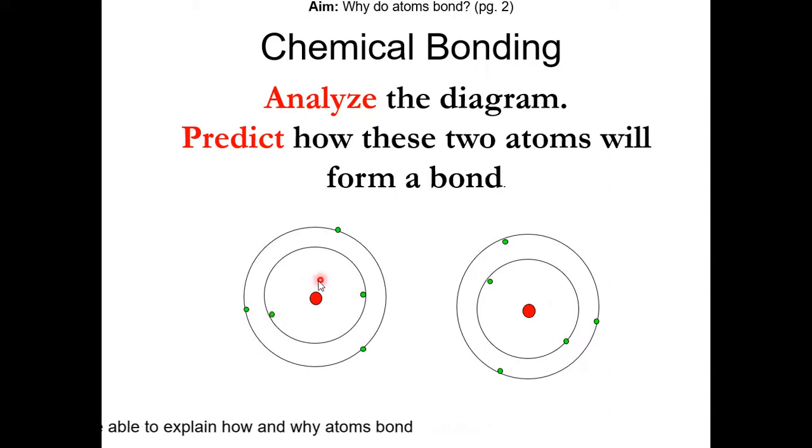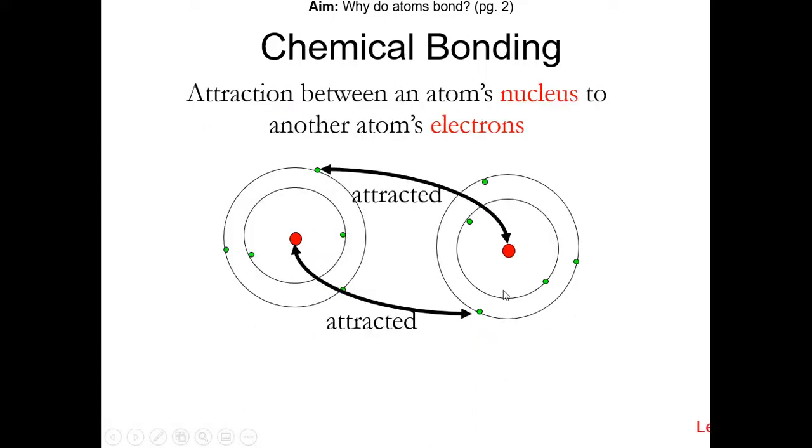One way to think about it is to first identify the positive and negative parts of an atom. An atom has a positive nucleus and a negative electron. So a chemical bonding would be attraction between one atom's nucleus to another atom's electrons. And that attraction is a chemical bond. So for ionic, covalent, and metallic bonding, it's just variations of this attraction.